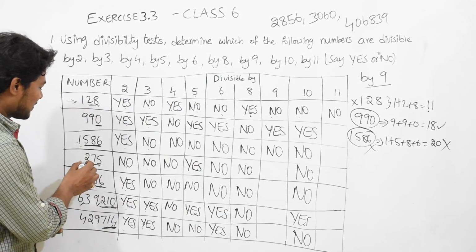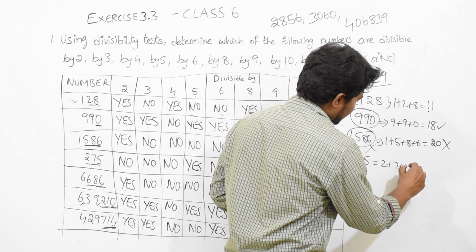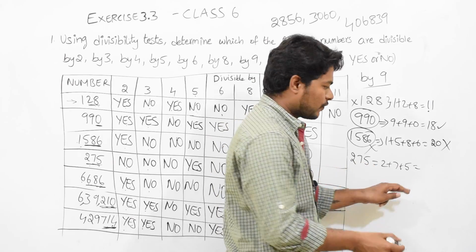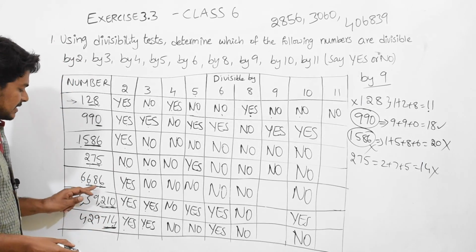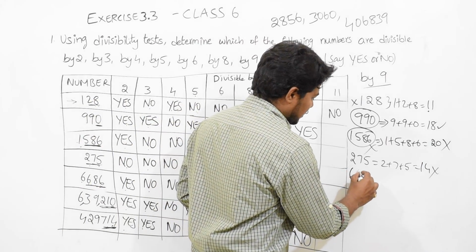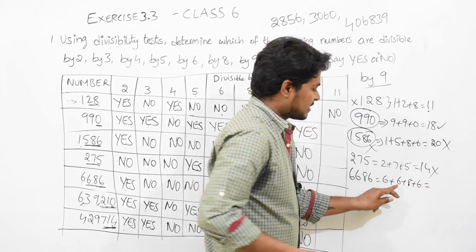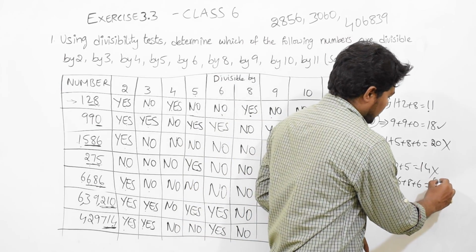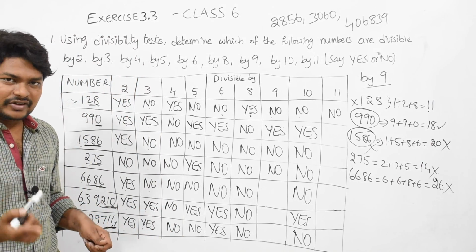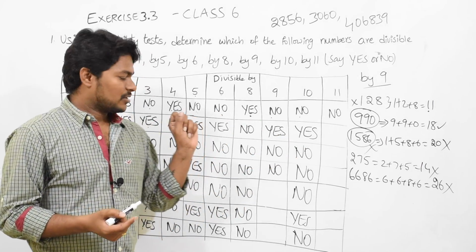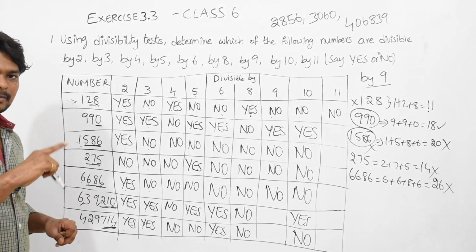Okay. Now 275. 2 plus 7 plus 5. 2 plus 7, 9 plus 5, 14. 14 will not come in the 9 table. So write no. Then 6686. 6 plus 6 plus 8 plus 6. 6 plus 6, 12 plus 8, 20 plus 6, 26. 26 also will not come in the 9 table because 9 into 1 is 9, 9 into 2 is 18, 9 into 3 is 27. So 26 is not coming. So 6686 is not divisible. No, not divisible by 9.